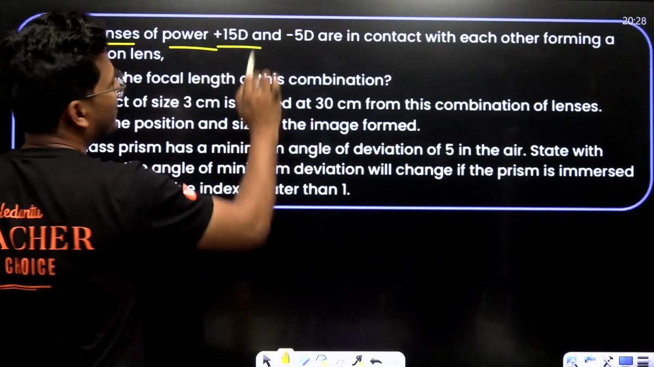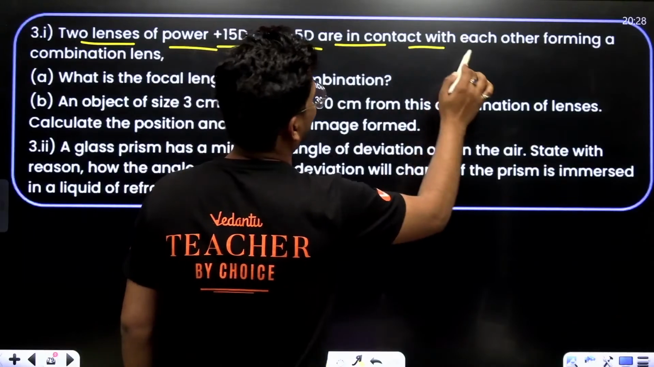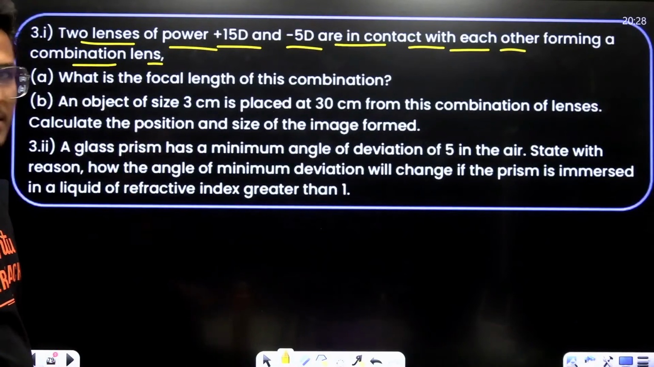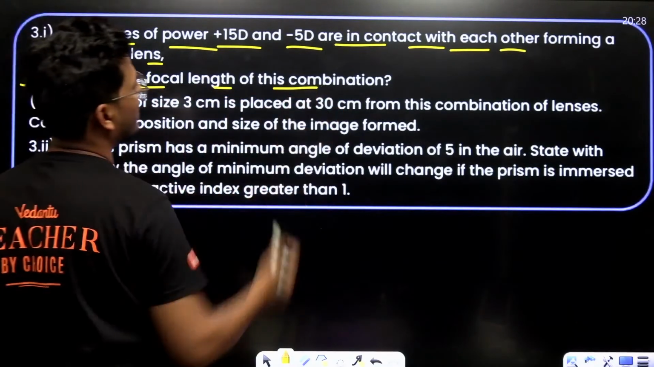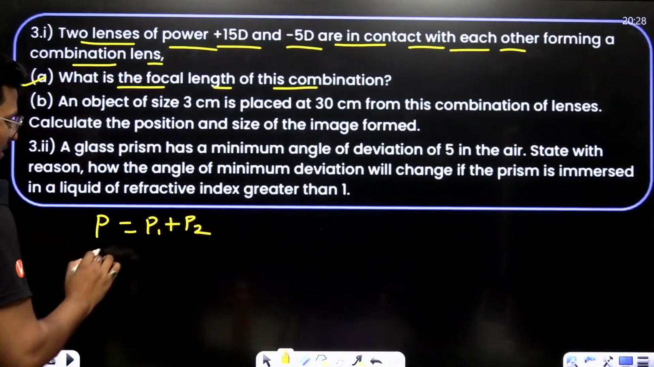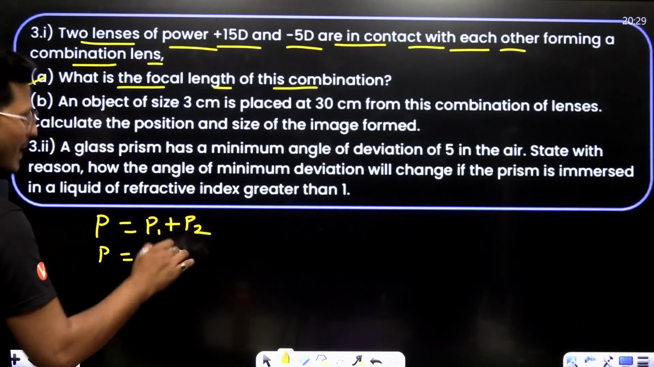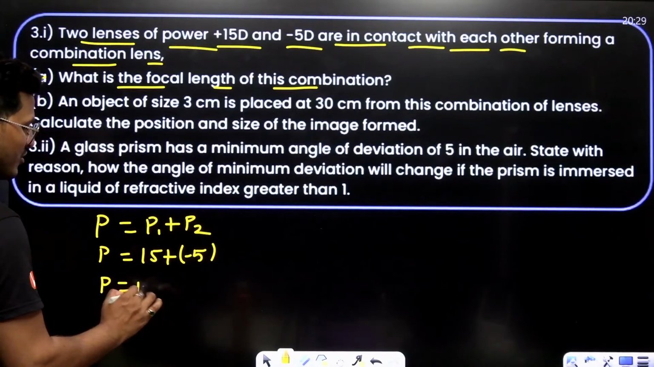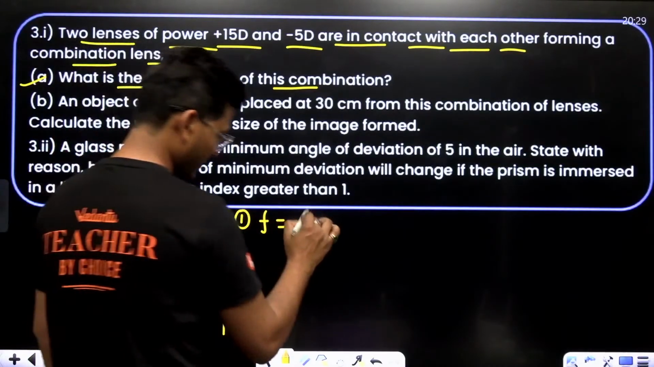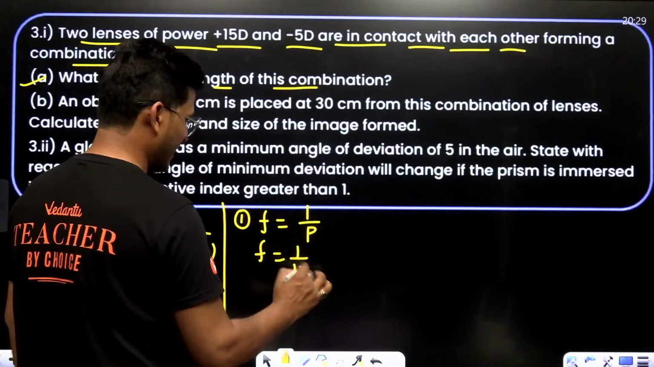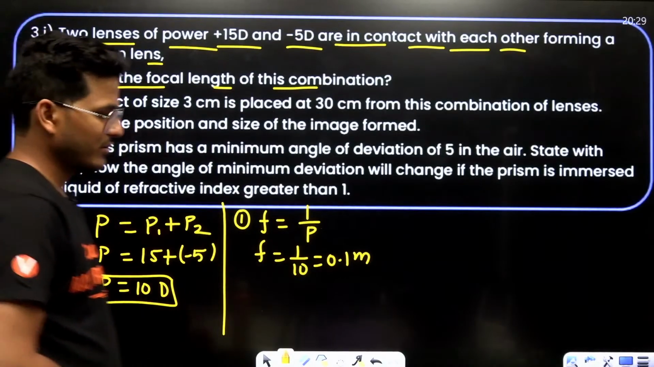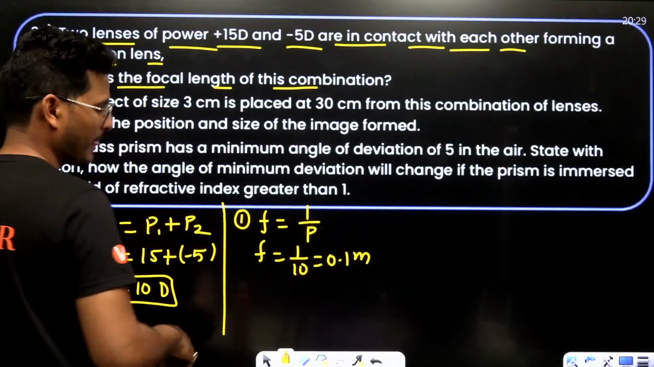Two lenses of power 15 diopter and minus 5 diopter are connected with each other, forming a combination of lens. What is the focal length of the combination? See, as you know, power equals P1 plus P2. So P1 is 15 plus minus 5, which means P equals 10 diopter. That means focal length F equals 1 upon P, 1 upon 10, that is 0.1 meter, or you can say 10 centimeter.